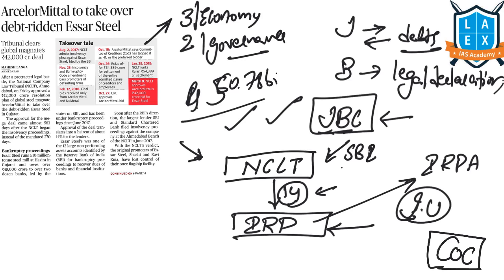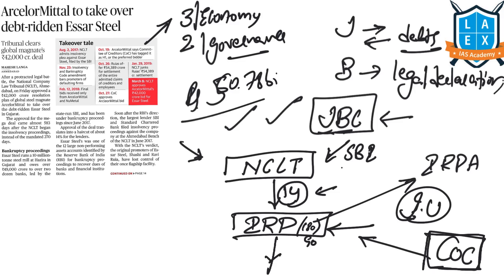This committee of creditors will assist the insolvency resolution professional in drawing up the resolution plan. The time for the professional to plan is 180 days and it can be extended by up to 90 days. And it is then up to the committee of creditors whether to accept the resolution plan given by the professionals.